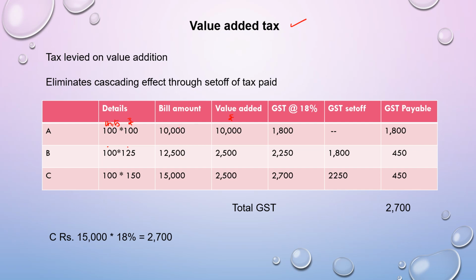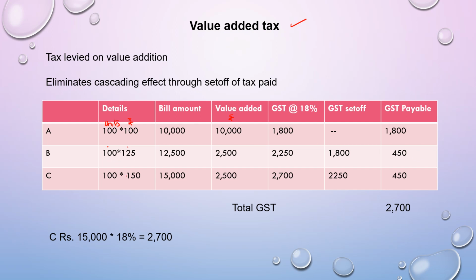So what is the value addition? From 10,000, the value addition is 2,500. Now, the bill amount being 12,500, the GST would be charged on this bill amount at the rate of 18%, which comes to 2,250. He is going to collect 2,250 from C, but he has already paid 1,800 to A when he purchased. That GST he can use to set off. So he collected 2,250 from C, but paid 1,800 to A. The net amount he is going to pay to the government is 450.